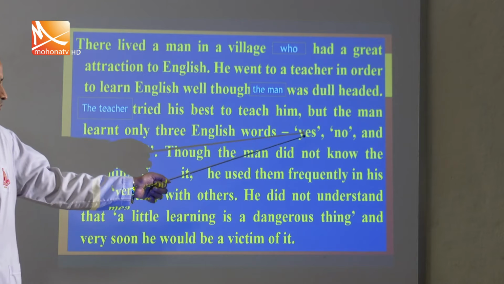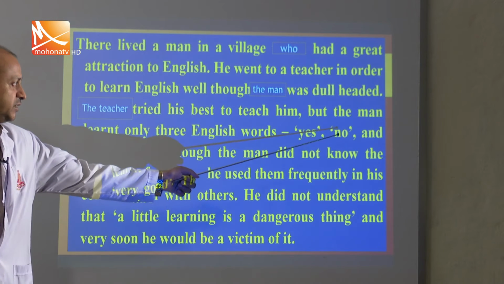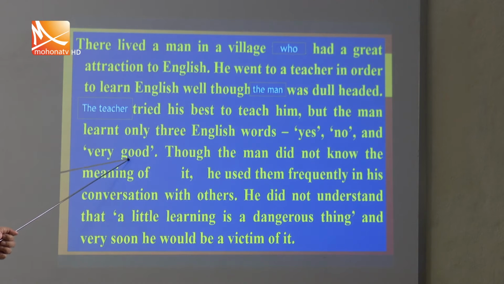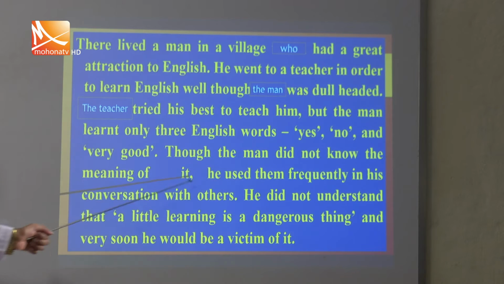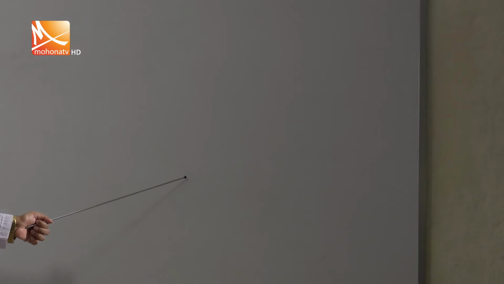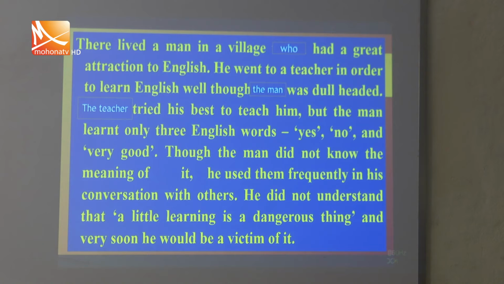What are they? Yes, no and very good. These are the three English words or phrases. Next sentence: though the man did not know the meaning of it. Look at the screen, it means a singular, my student.